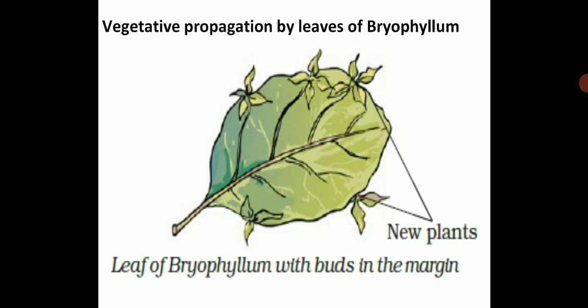You have to take down examples as well, because you should know the different types of asexual reproduction we are learning, and you should know the examples where you see in nature all these types of asexual reproduction by vegetative propagation by stems, roots and leaves. So your Bryophyllum leaves will show vegetative propagation by leaves.